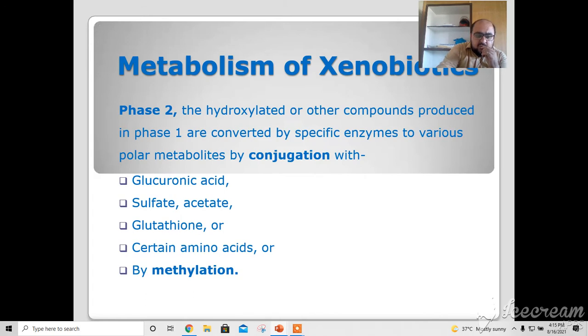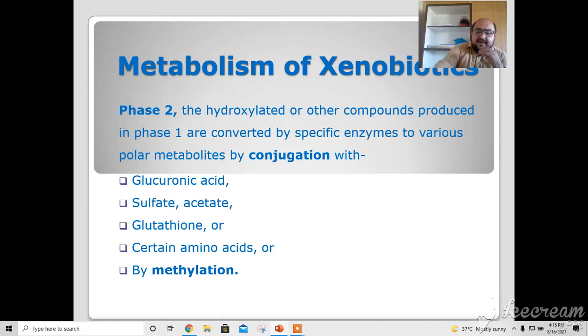While in phase 2 the reaction is called conjugation. The hydroxylated or other compounds produced in phase 1 are converted by specific enzymes to various polar metabolites by conjugation reactions. This conjugation takes place with glucuronic acid, sulfate, acetate, glutathione, or certain amino acids, or by methylation.